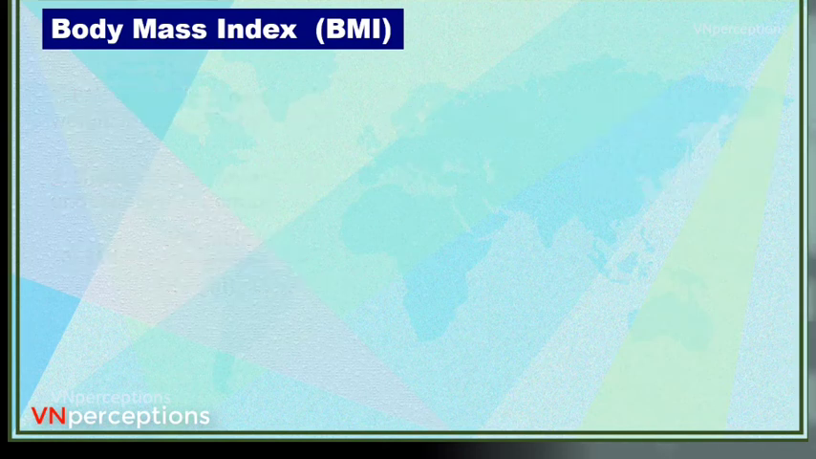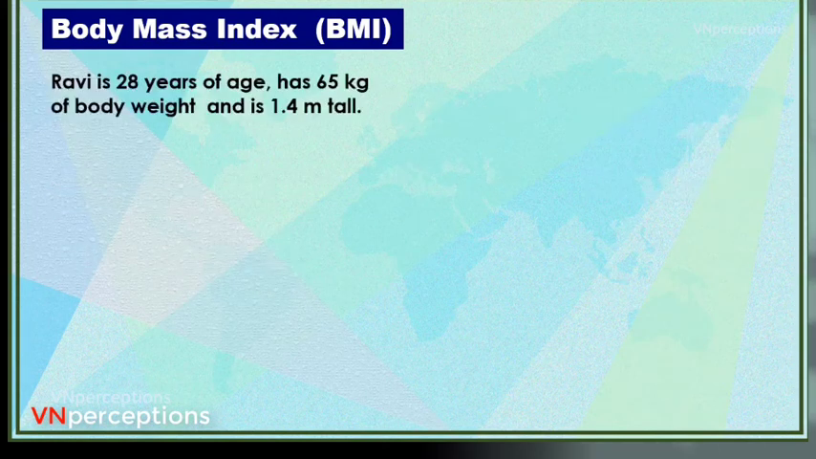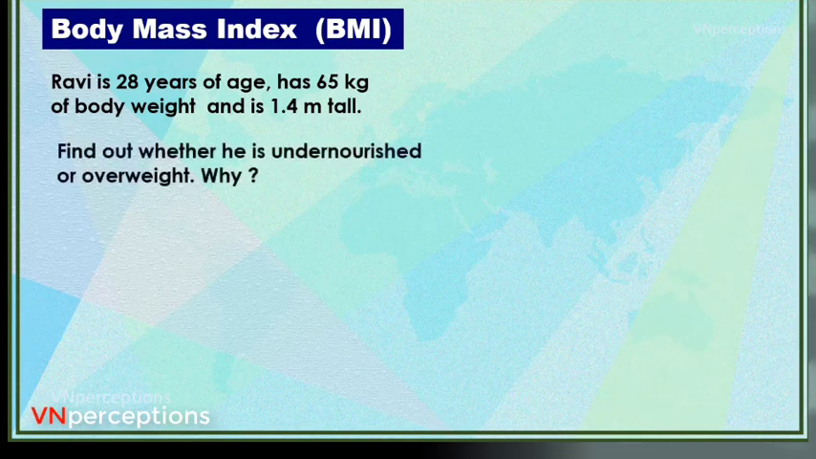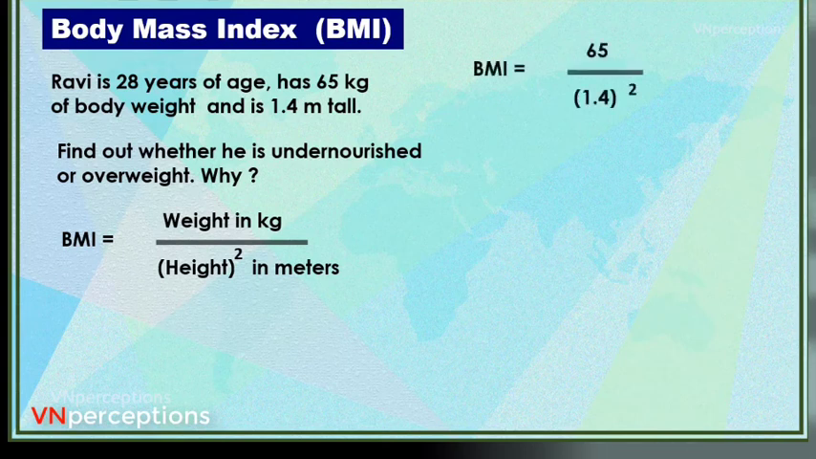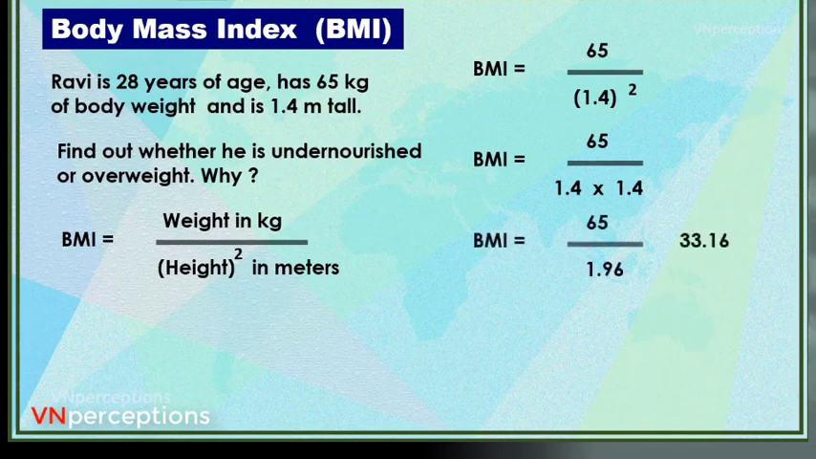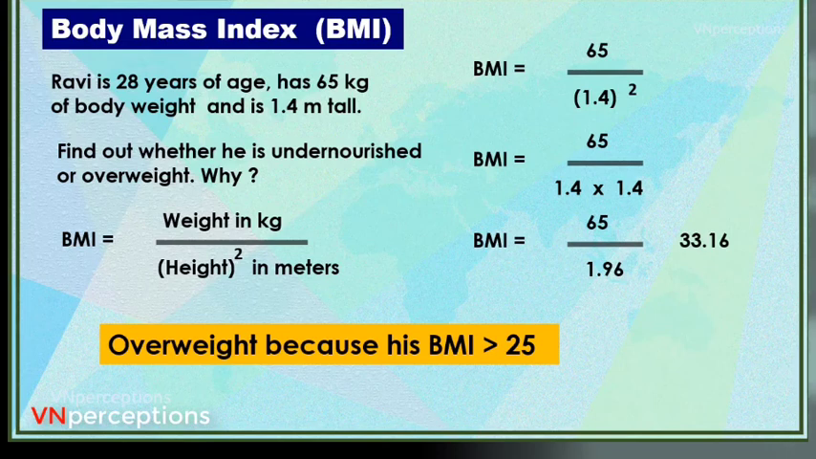Now, we take an example. Ravi is 28 years of age and has 65 kgs of body weight and is 1.4 meters tall. So find out whether he is undernourished or overweight. The answer will be, we write 65 upon 1.4 squared. And the final answer will be 33.6. So we understand that he is overweight because his body mass index is more than 25.